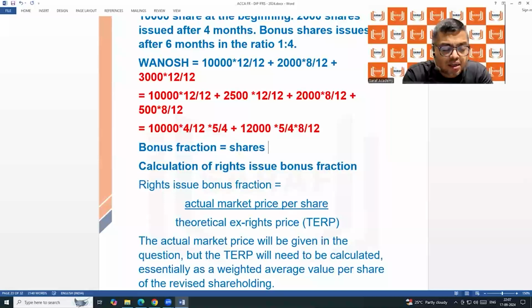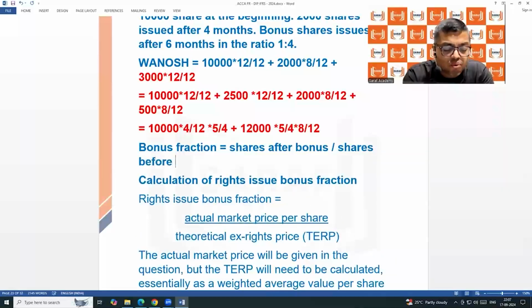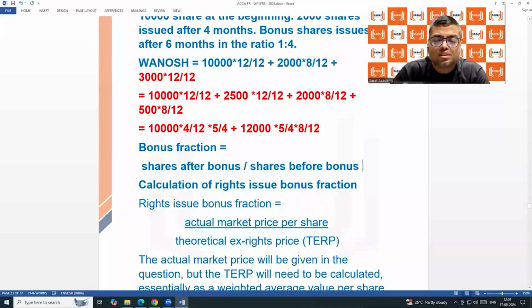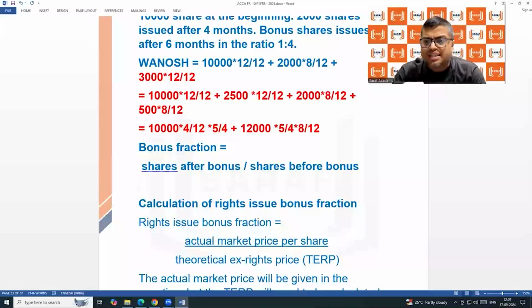Shares after bonus divided by shares before bonus. They have said that in place of 4, 1 bonus share, so it is 4 plus 1, 5, and then the original share was 4, so it is 5/4.